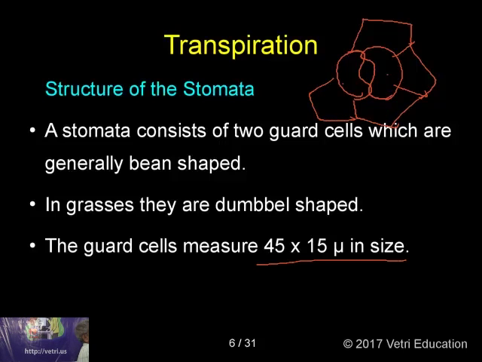These are called accessory cells, or sometimes subsidiary cells. These are the guard cells, and this is the stomatal pore. You see, the guard cells are kidney shaped in structure.